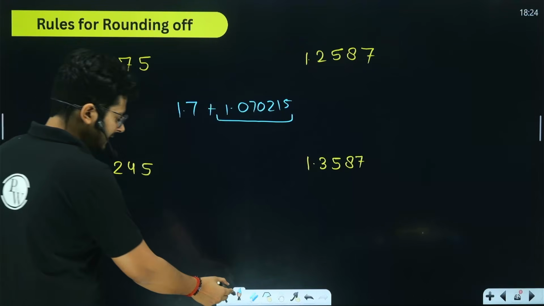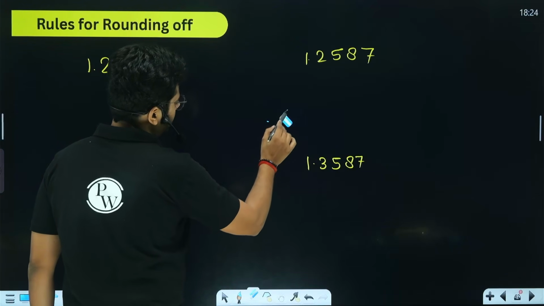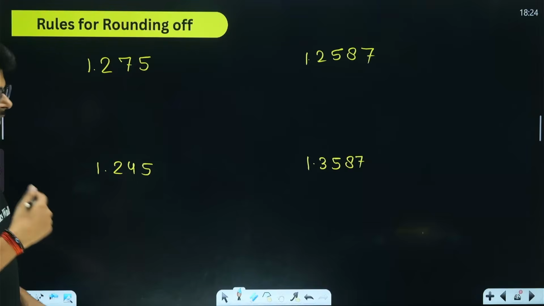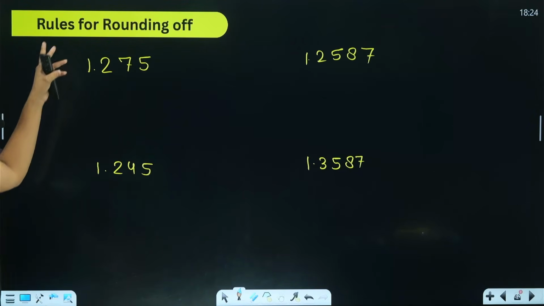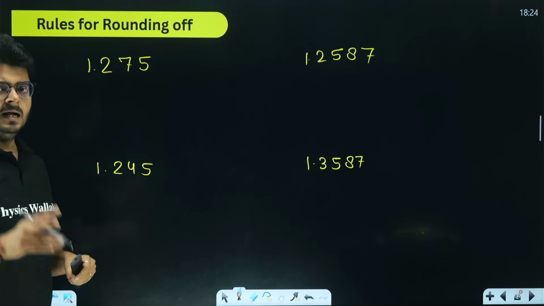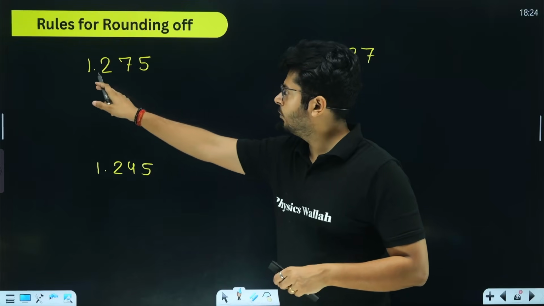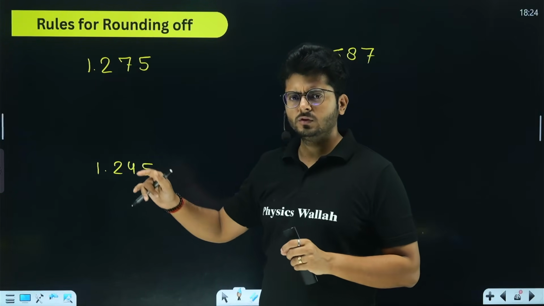So how do we do that? Let's have a look. How do we round off? And this rounding off becomes very useful in so many situations. So here we have to round off, let's say, up to two significant figures. We have the first value 1.275 and we want to round off at two significant figures.